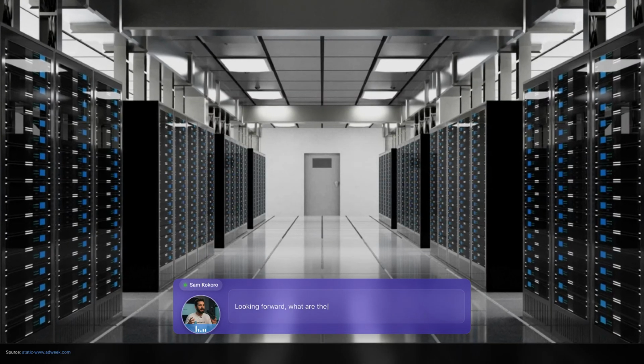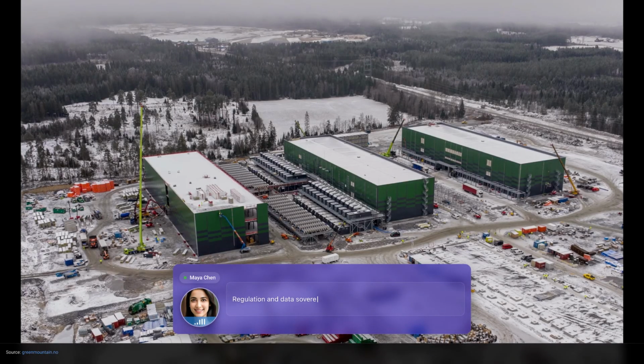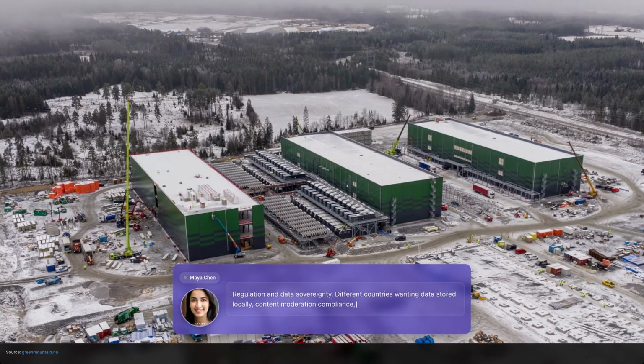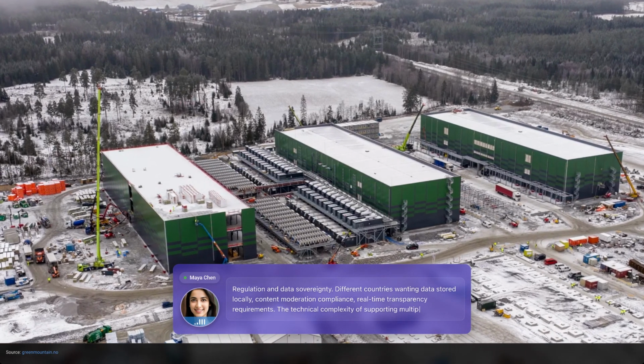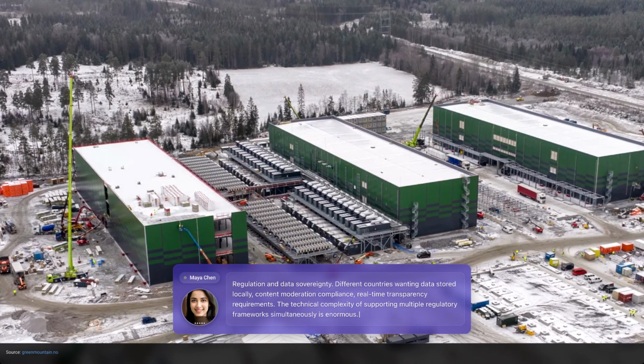Looking forward, what are the biggest technical challenges TikTok faces? Regulation and data sovereignty. Different countries wanting data stored locally, content moderation compliance, real-time transparency requirements. The technical complexity of supporting multiple regulatory frameworks simultaneously is enormous.